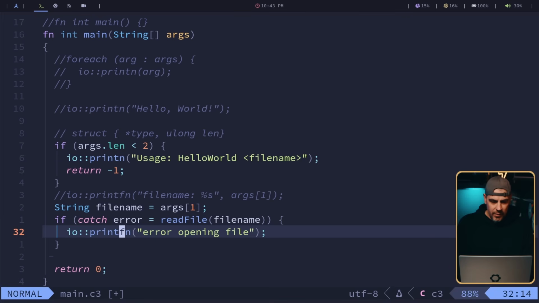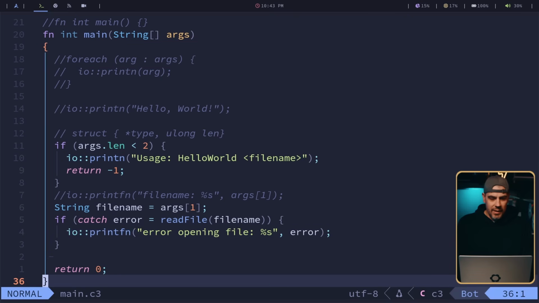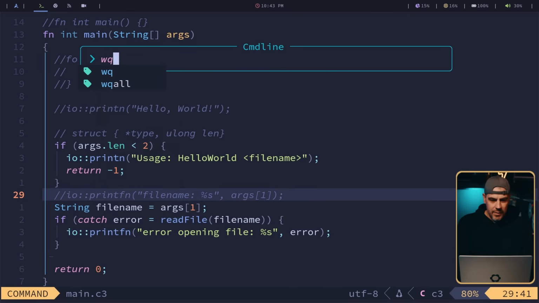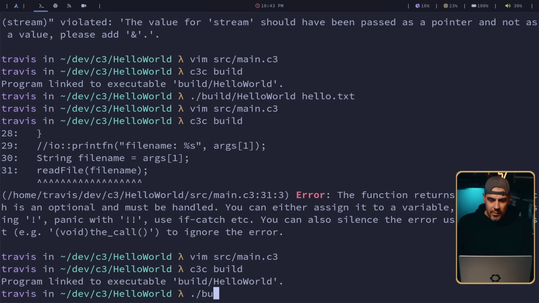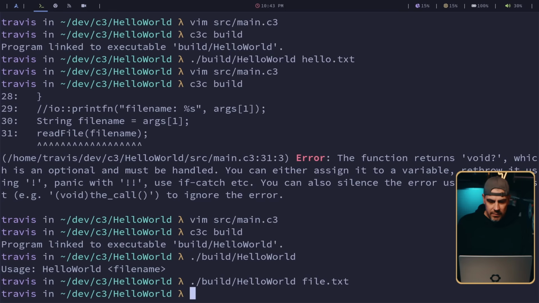Actually, we have the error. Why don't we put format in there and put the string in and then put the error. I think that'll work. And then that's going to be the end of main, and we're not going to do anything else after that. Okay, cool. Let's try to rebuild. And let's see what happens if we run. Oh, yeah. File.txt that doesn't exist. Got no error. That's interesting.